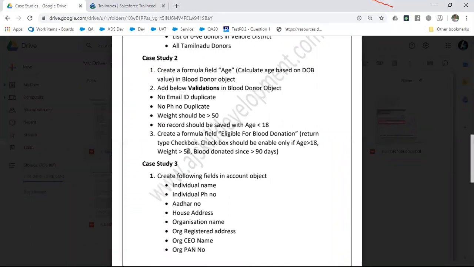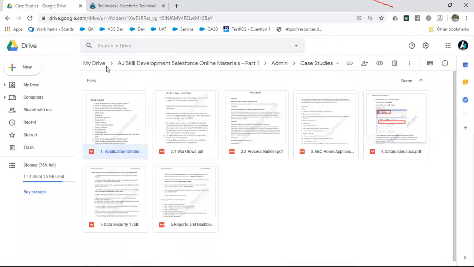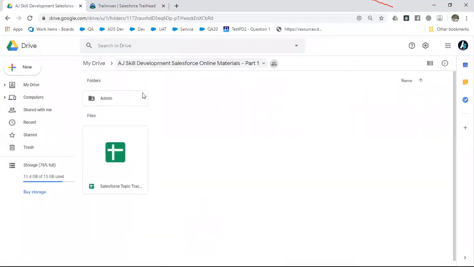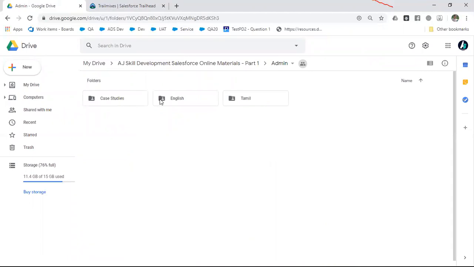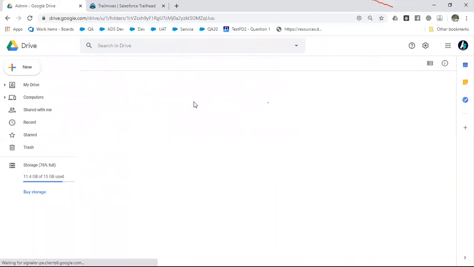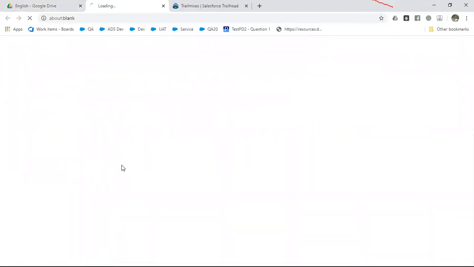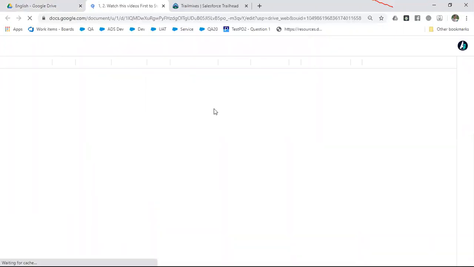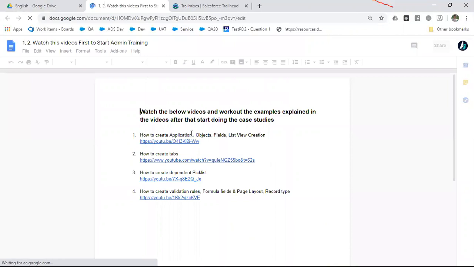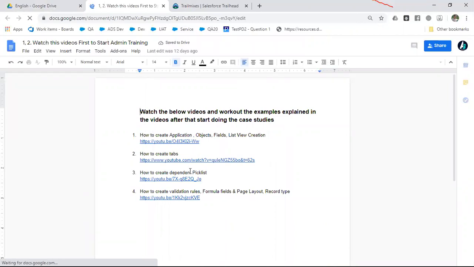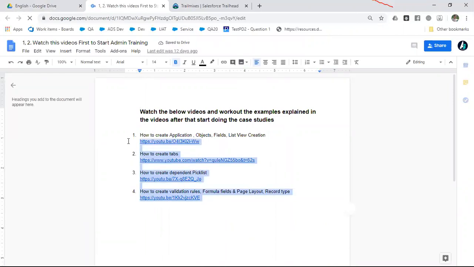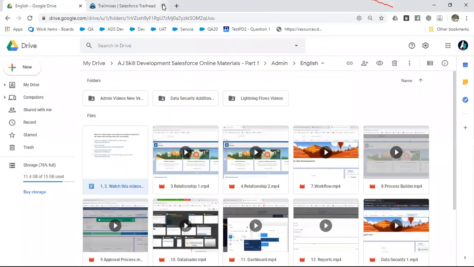Yes, we have video. I have given access to this drive for you. If you go to this drive, there is an English and a Tamil drive available. You can get the videos from this link: how to create an application, create a tab. Once you watch all these videos, you'll get clarity. Okay, I got it. Today I will go through it, and if I have any doubt, I will ask you tomorrow. Okay, fine. All right, thanks.